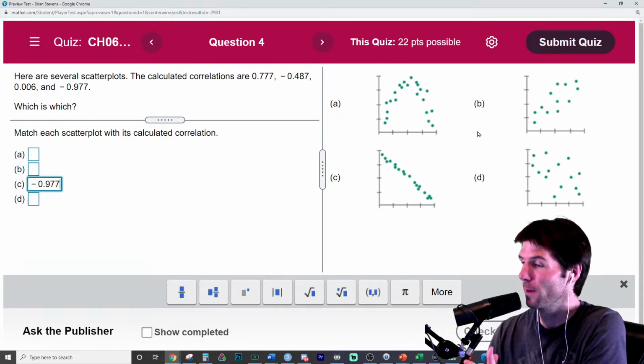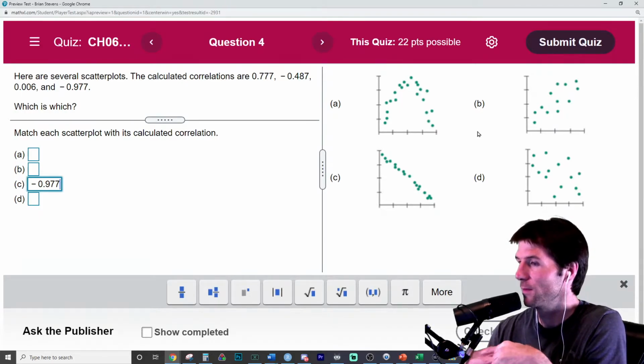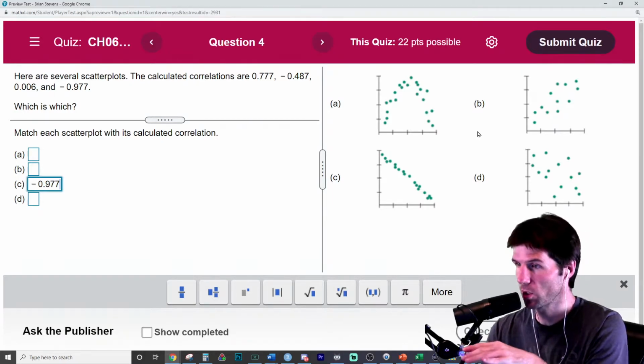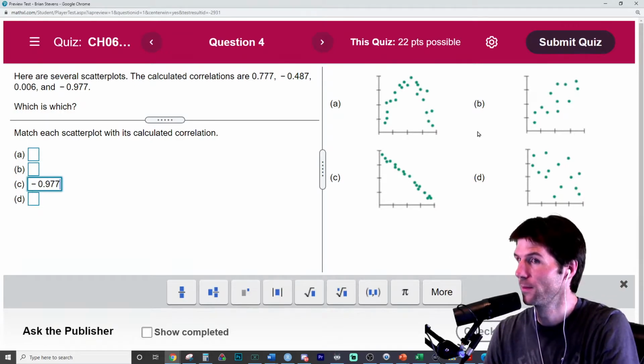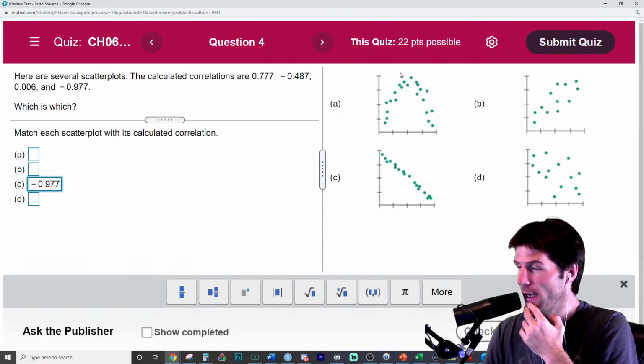Well, we already did C. What's another negative correlation on the screen? Do we see any other negative correlations where the graph generally goes down? This is a good process of elimination. A actually doesn't have any real, it's kind of neither. A doesn't really go up or down. It goes up, then it goes down. So A is kind of a neither.